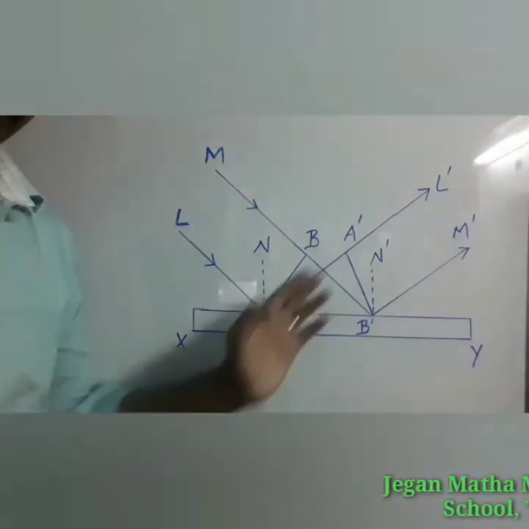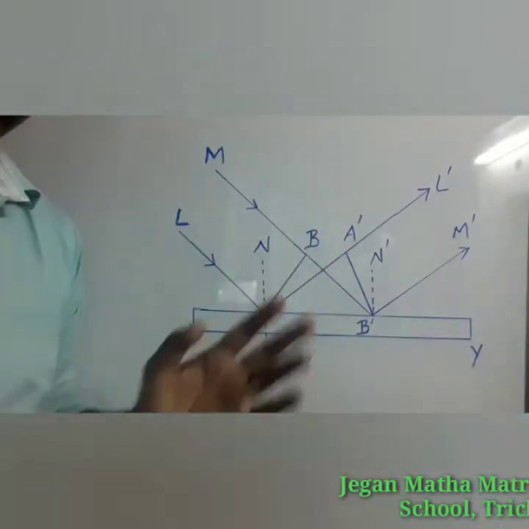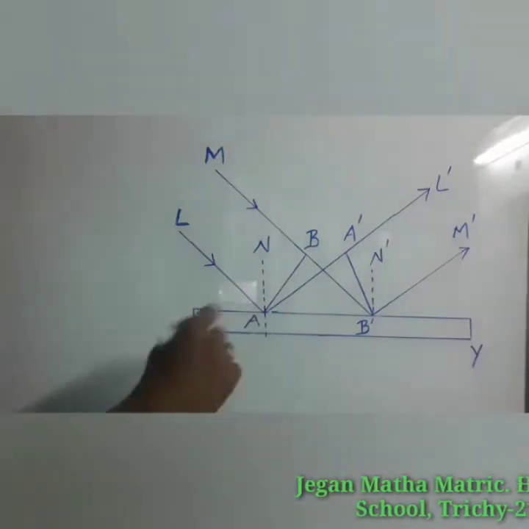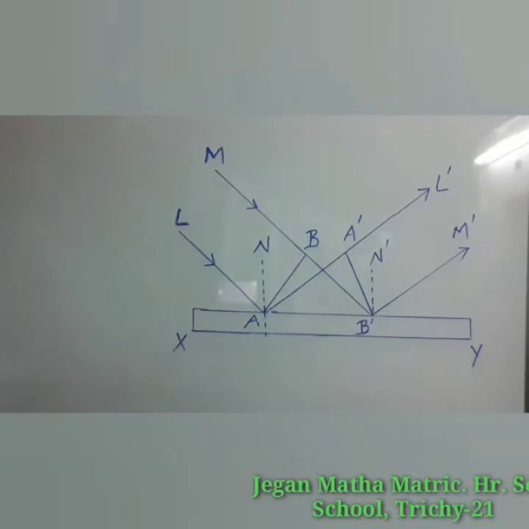As reflection happens in the same medium, the speed of light is the same before and after the reflection. Here we can note down the angle of incidence and the angle of reflection.